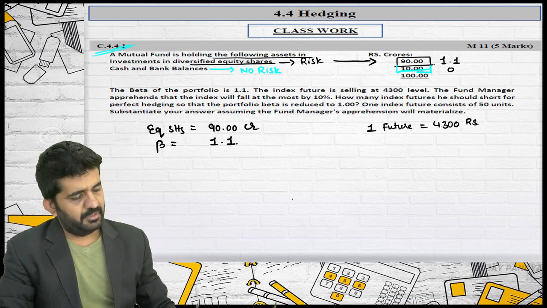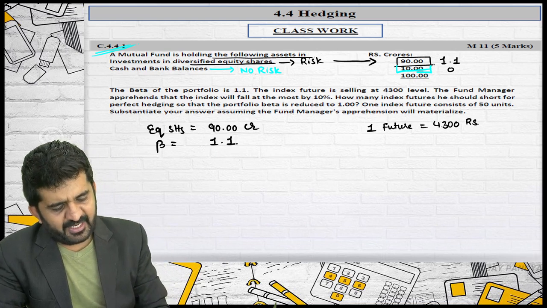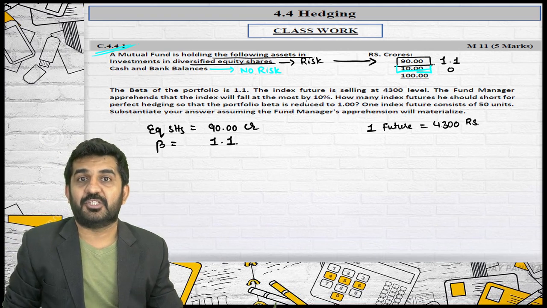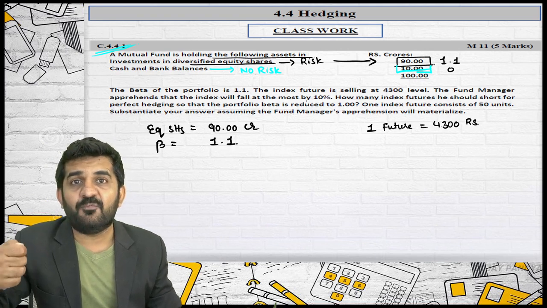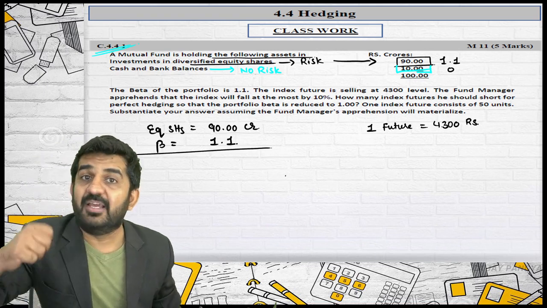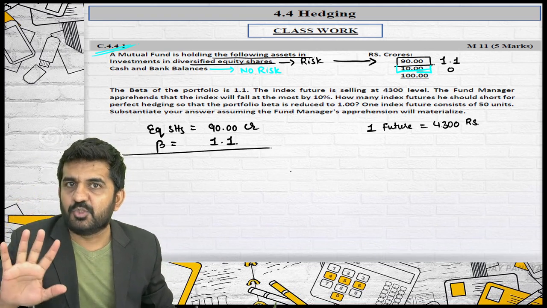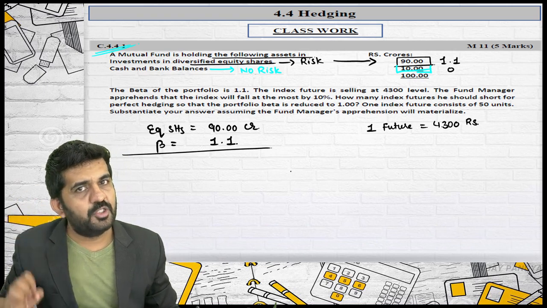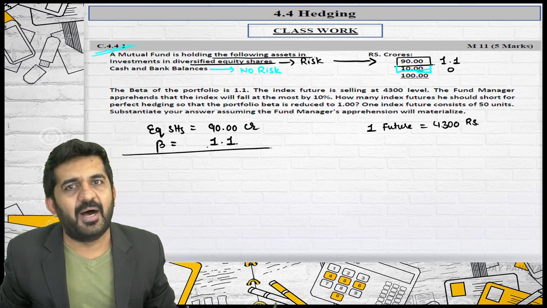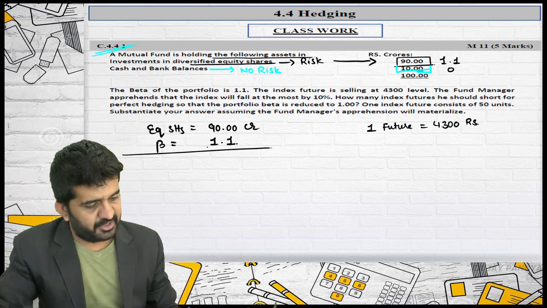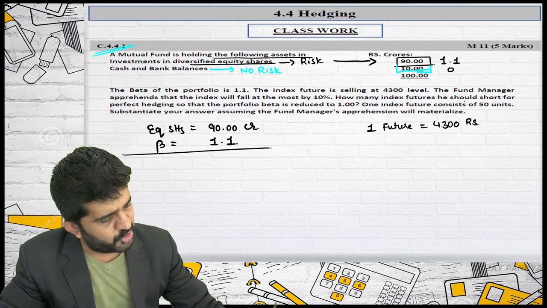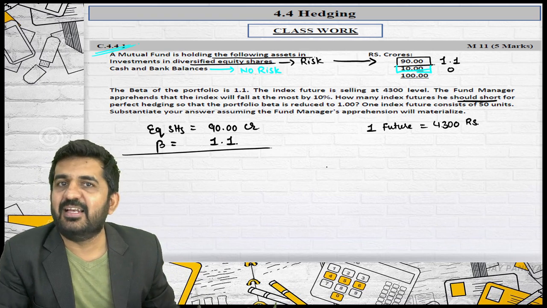4,300 rupees. The fund manager apprehends that the index will fall at most by 10%. See, if the index will fall by 10%, our equity shares will fall by 11% because our beta is 1.1. If the market falls by 10%, our equity shares are going to fall by 11%. That is our risk. How many index futures should he short? Short is sell.